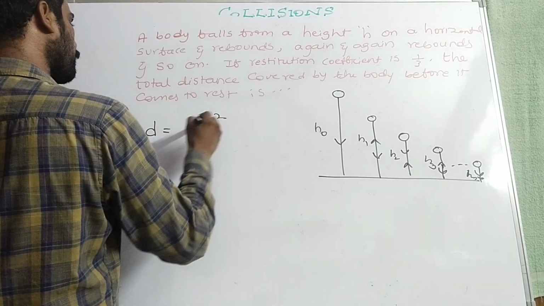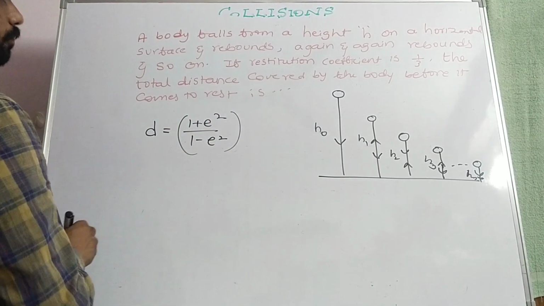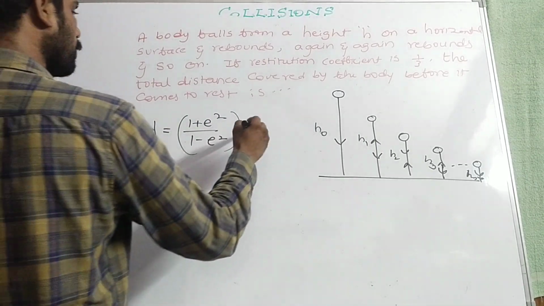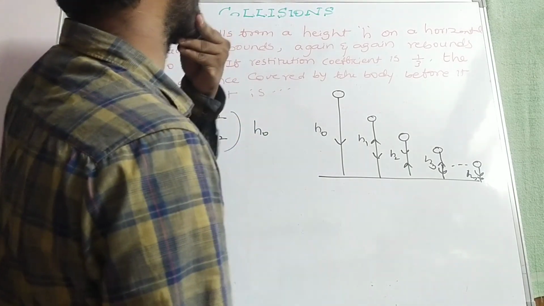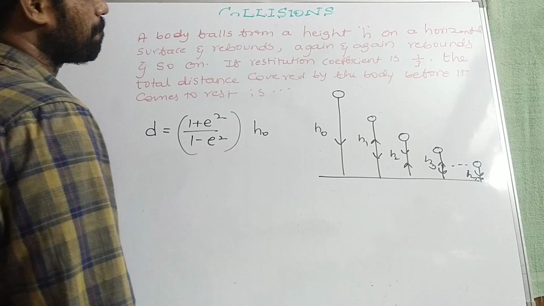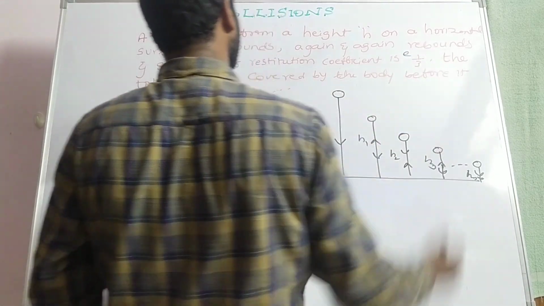1 plus e square by 1 minus e square into h0. Okay, now here it is given that the coefficient of restitution is 1 by 3. The E value is given there, no?